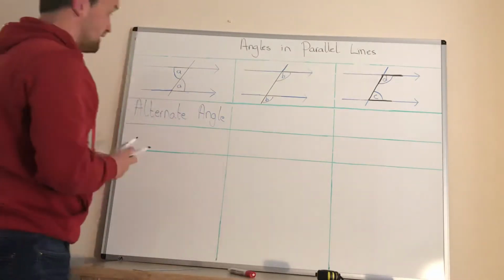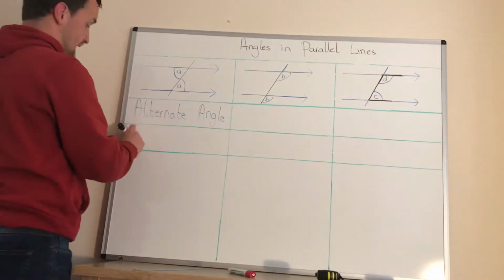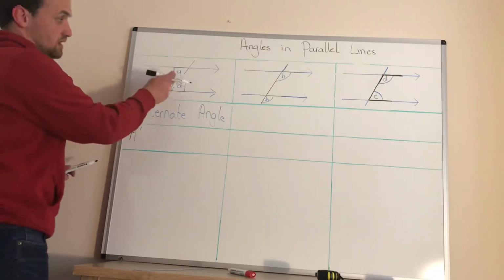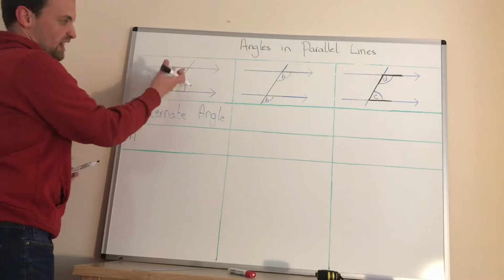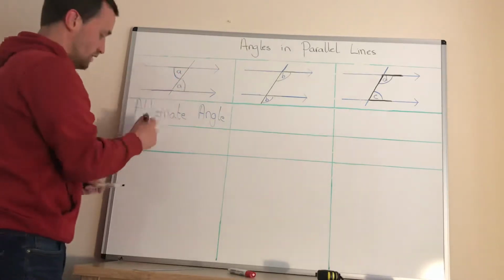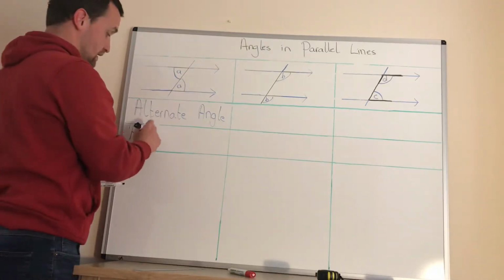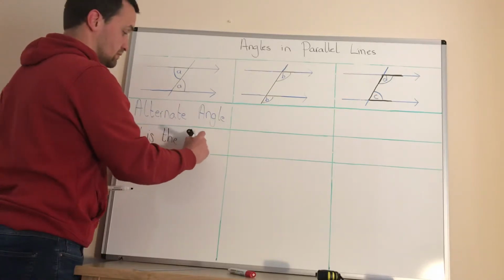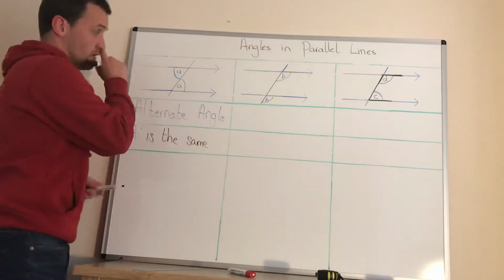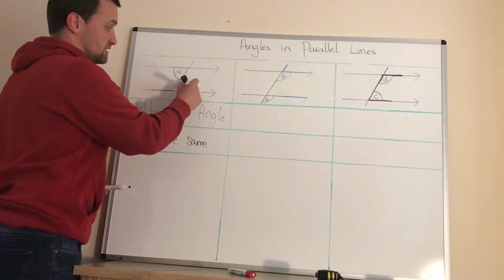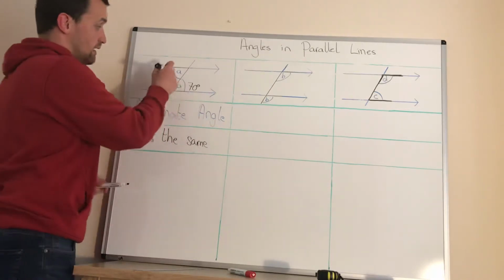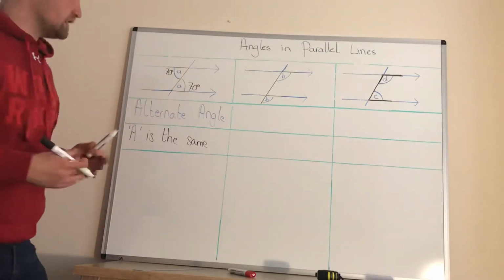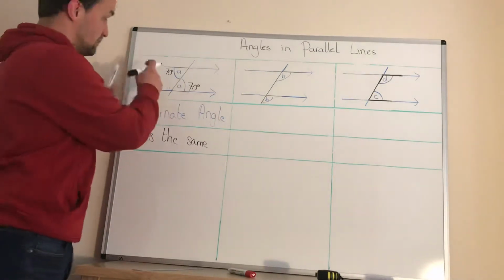And the thing to remember here is that your "A", I'm going to put that in little speech marks because it's not an actual A angle, it's just the angle that's called A. Okay, A is the same. So for example, if this was 70 degrees, this here would also be 70 degrees because it's an alternate